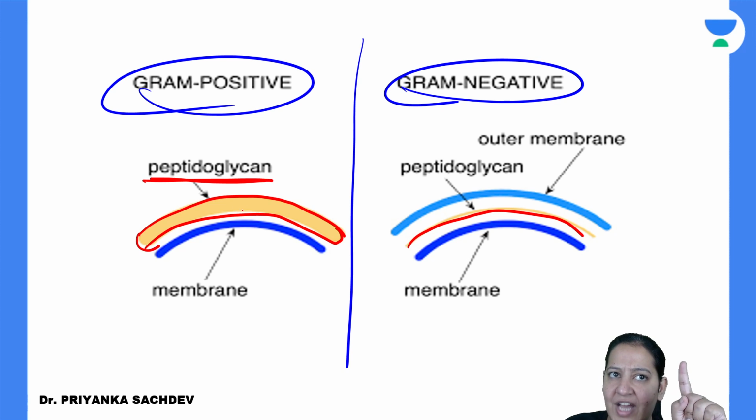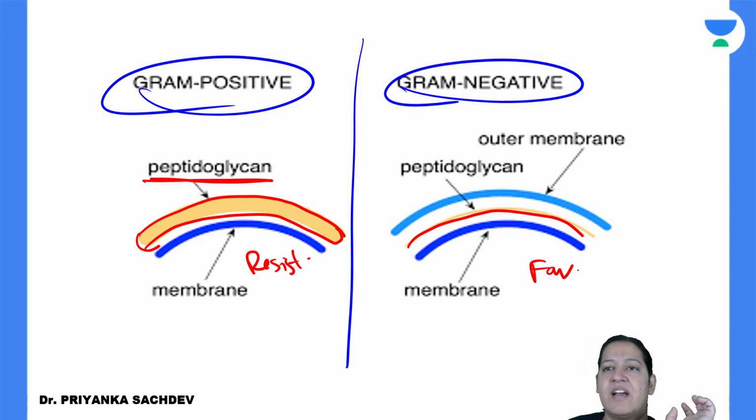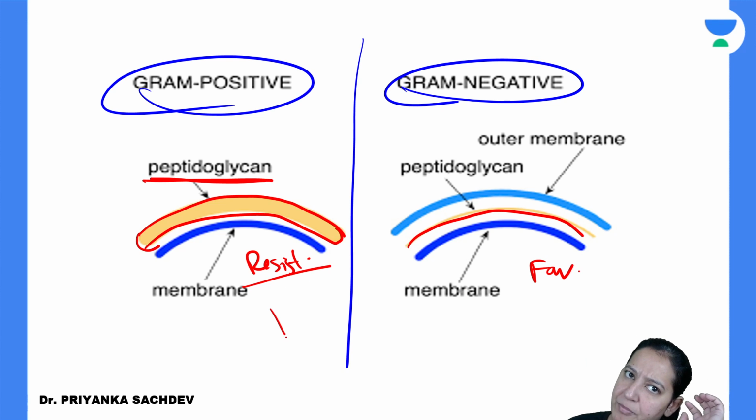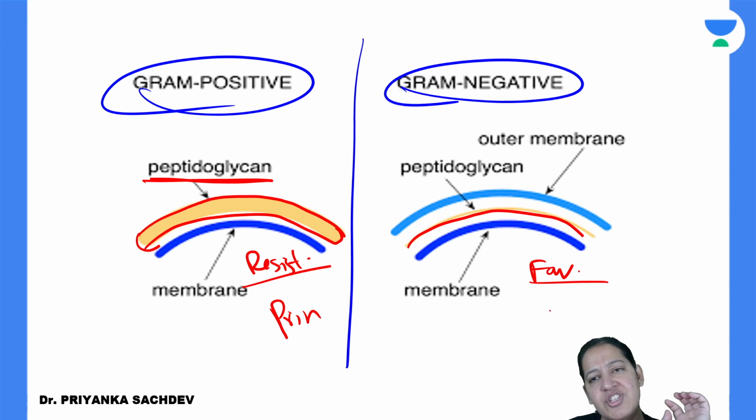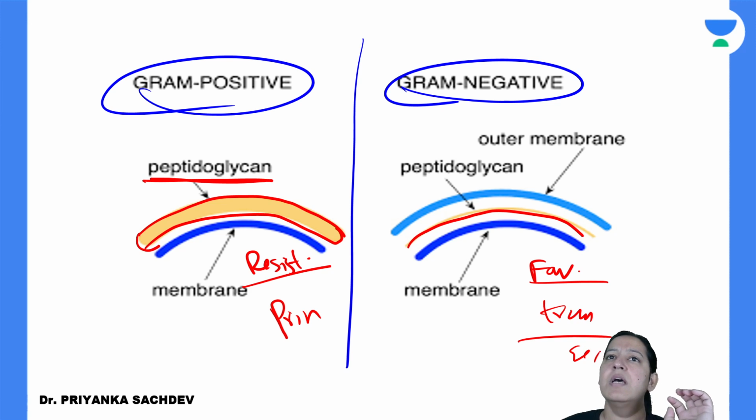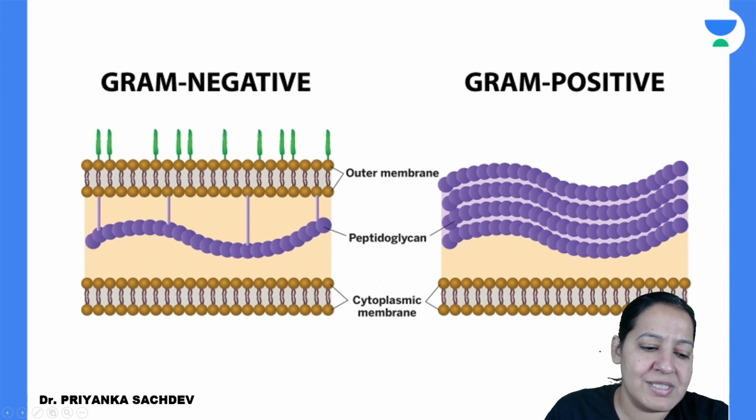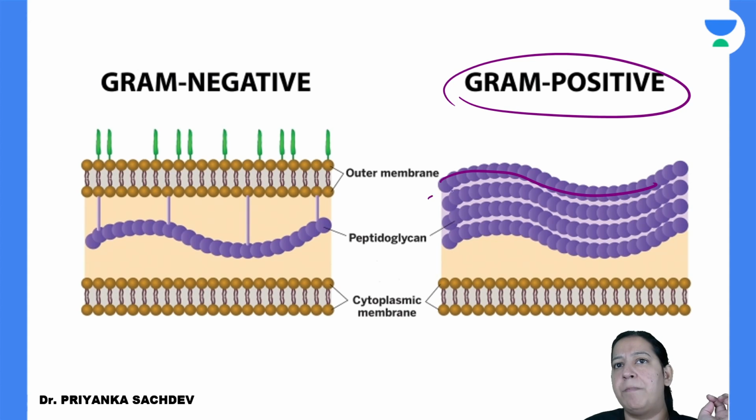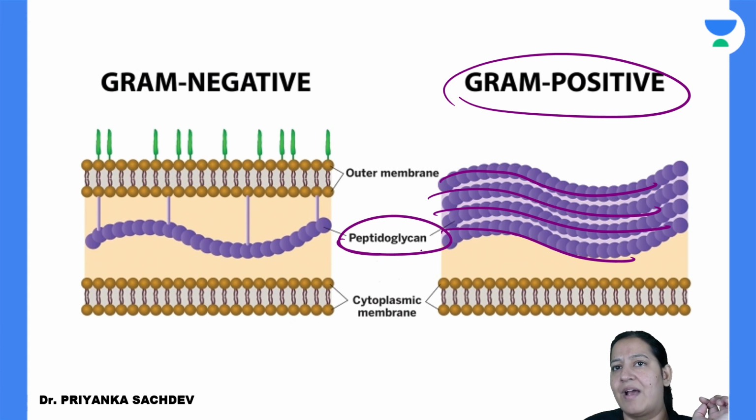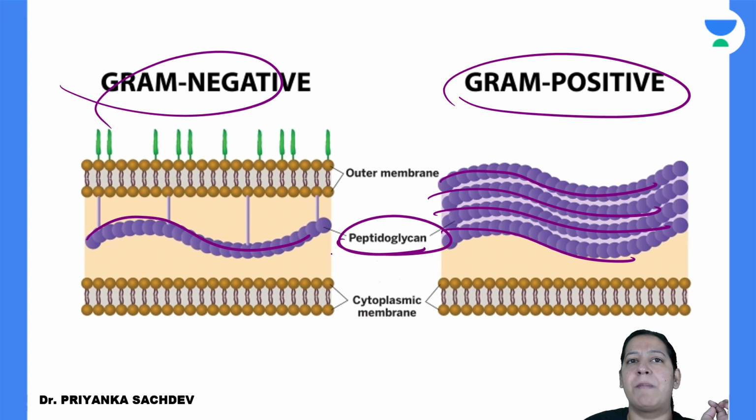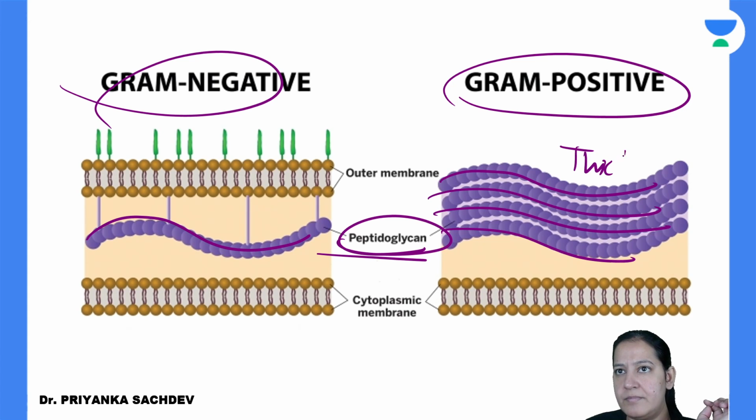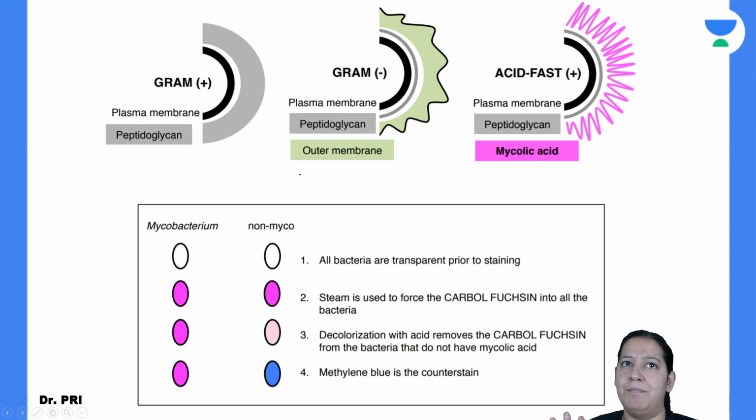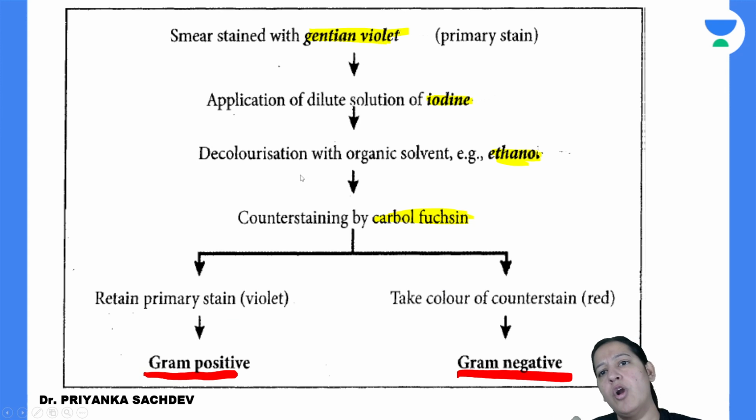Because of thick, they are resisting decolorization. And because of thin, they are favoring decolorization. So they resist decolorization, they took primary stain only. And they favor decolorization, they become transparent and they took secondary stain. So main difference is in the structure of the cell wall. Same thing you can see here also. See gram positive, see the purple color. This purple, it is peptidoglycan. In gram negative, see this purple, it is peptidoglycan. So here it is thick, more peptidoglycan. Here it is thin, less peptidoglycan. Many MCQs are from this. So that is all about gram staining.